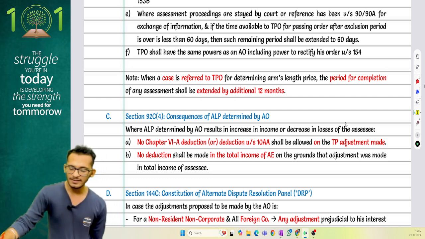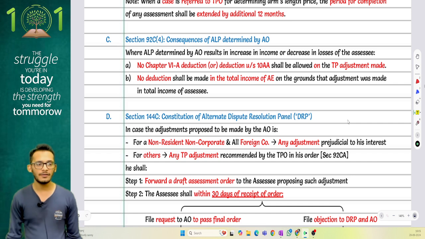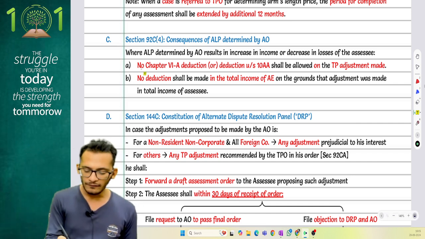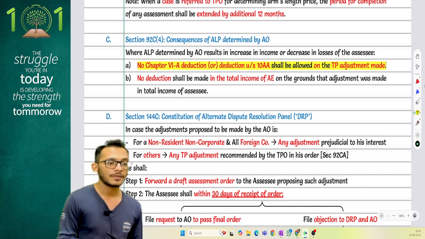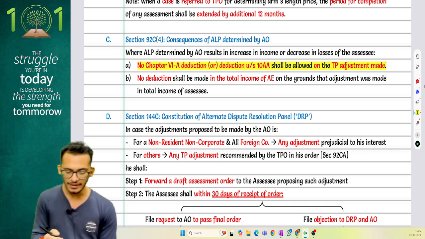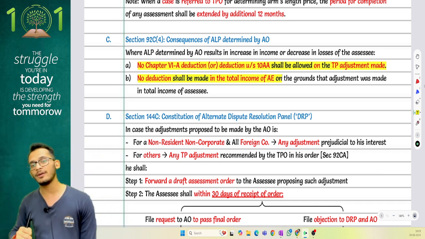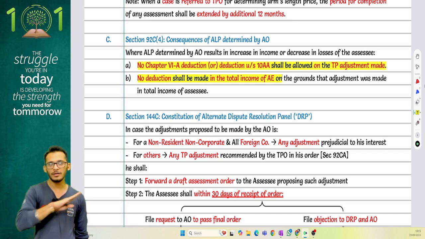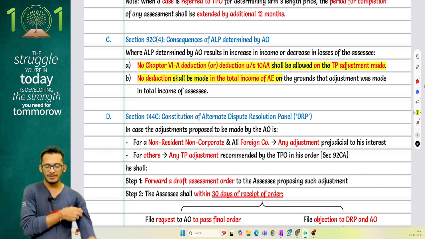The moment a transfer pricing adjustment comes into the picture, section 92C4 clarifies that no chapter 6A deduction or 10AA deduction will be granted on the TP adjustment, and no deduction will be allowed to the total income of the other person. Just because you are going to collect the money back from the other person, you will not get any deduction for it. You will have to take a permanent loss on it, meaning you will pay tax, and they will also pay tax. That is what the provisions are.